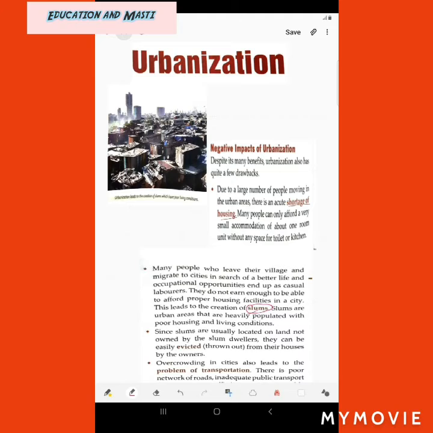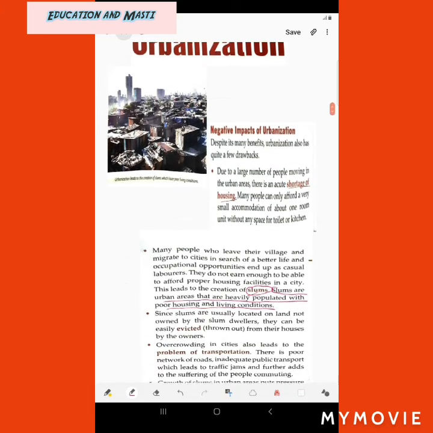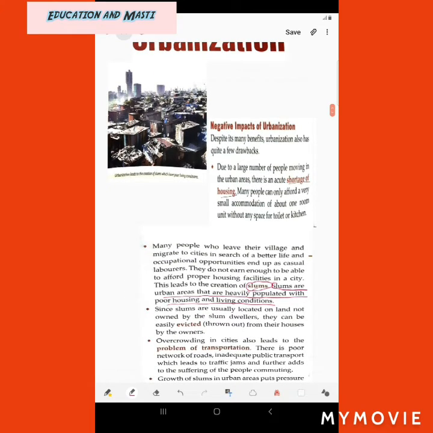Now what are slums? Slums are urban areas that are heavily populated with poor housing and living conditions. That means these urban areas are very heavily populated and don't have either good housing or good living conditions. Since slums are usually located on land not owned by the slum dwellers, they can be easily evicted from their houses by the owners.